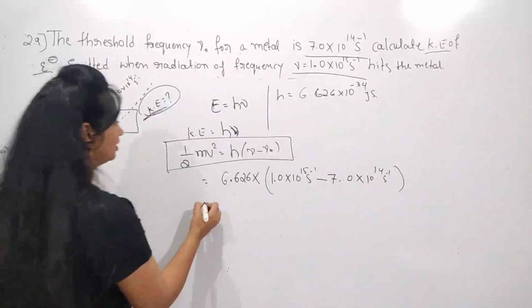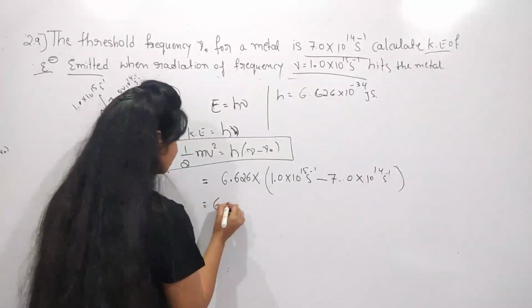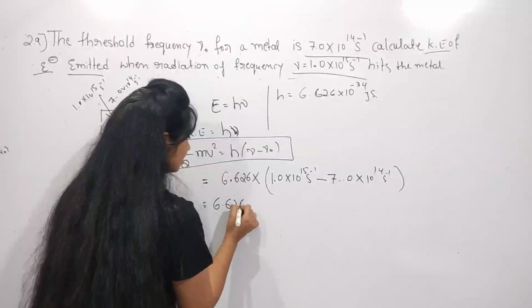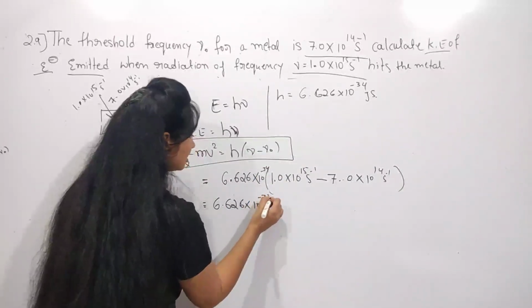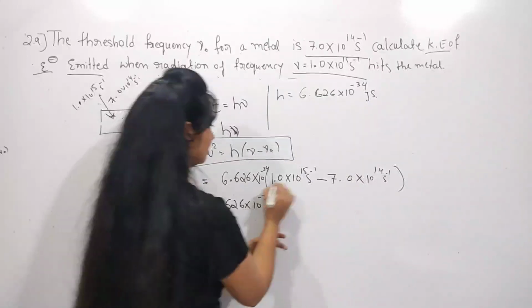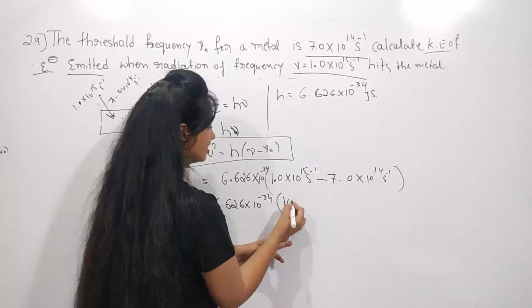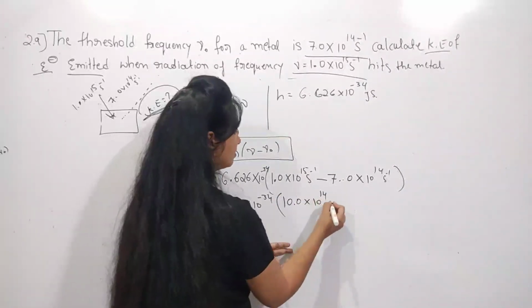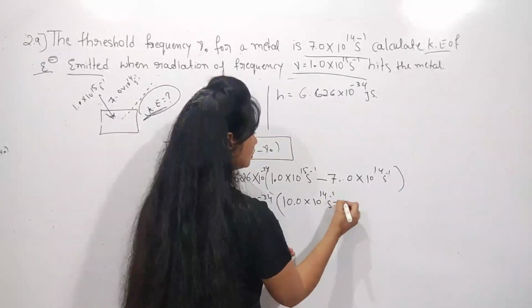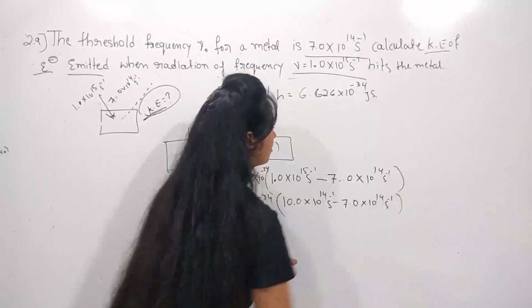So what will be the answer here? I wish to simplify these values: 6.626 × 10^-34, and I shift the decimal point by one digit, so 10.0 × 10^14 per second minus 7.0 × 10^14 per second.